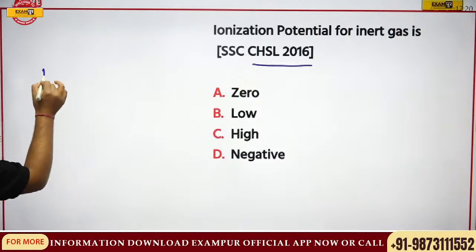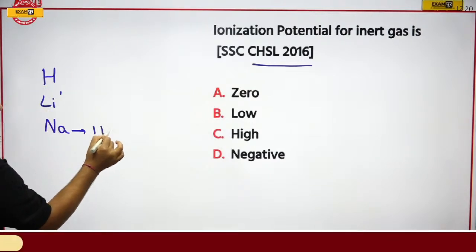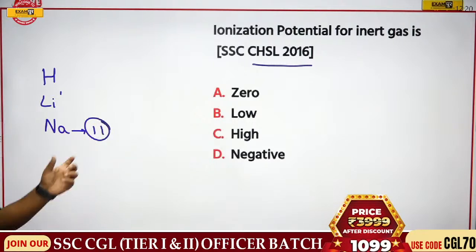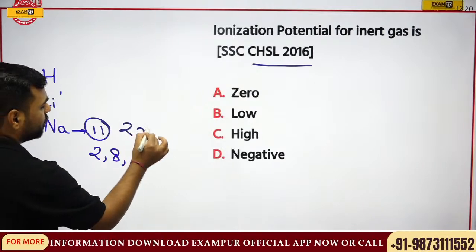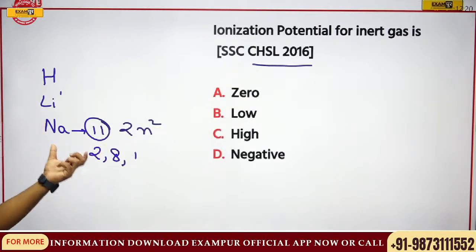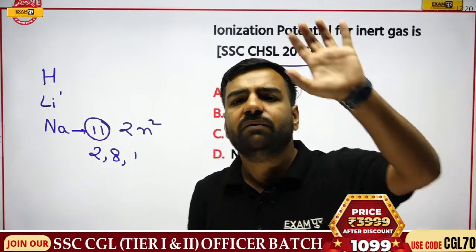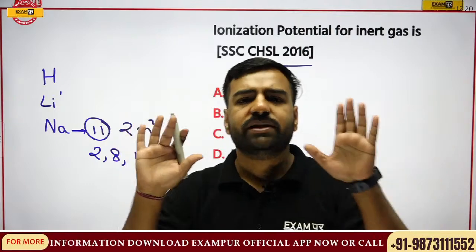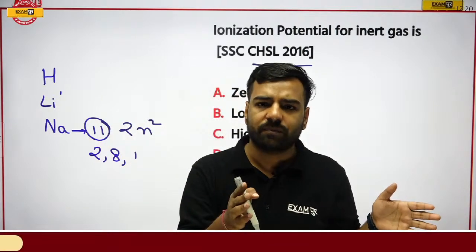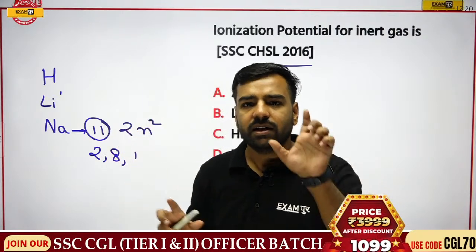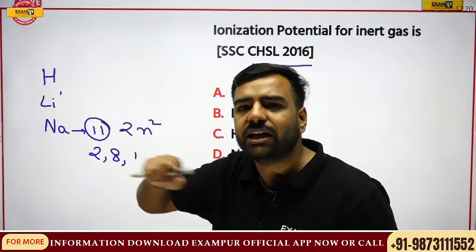If I go with the first group, sodium has atomic number 11. So its electronic configuration is 2, 8, 1. Remember the formula, 2n square. Now for any element to be stable, everyone wants to be stable. Even you, I, we all want to be stable in our life. We must have a good family, a good amount of money so that we can have a happy life, right? In the similar manner, for a happy life, they want their outermost shell to be filled.